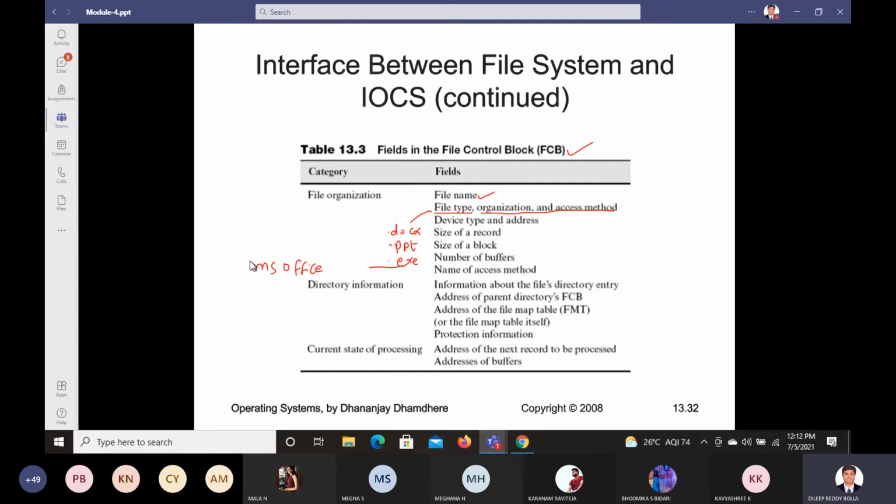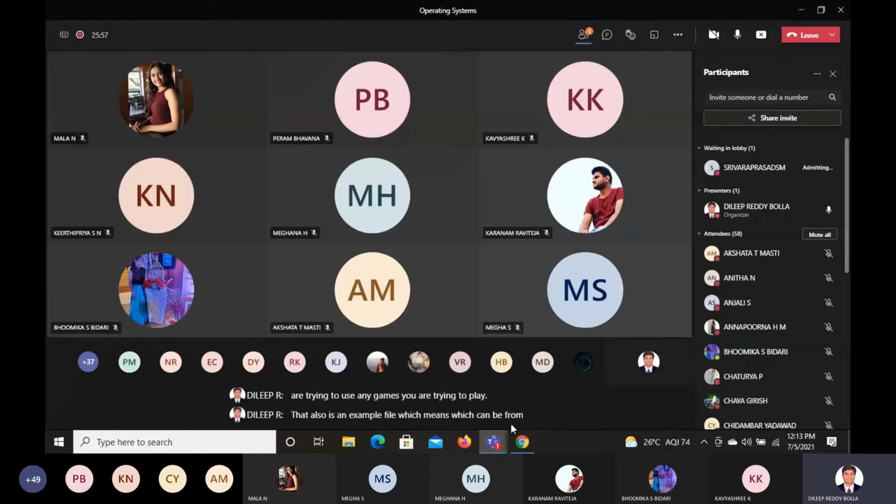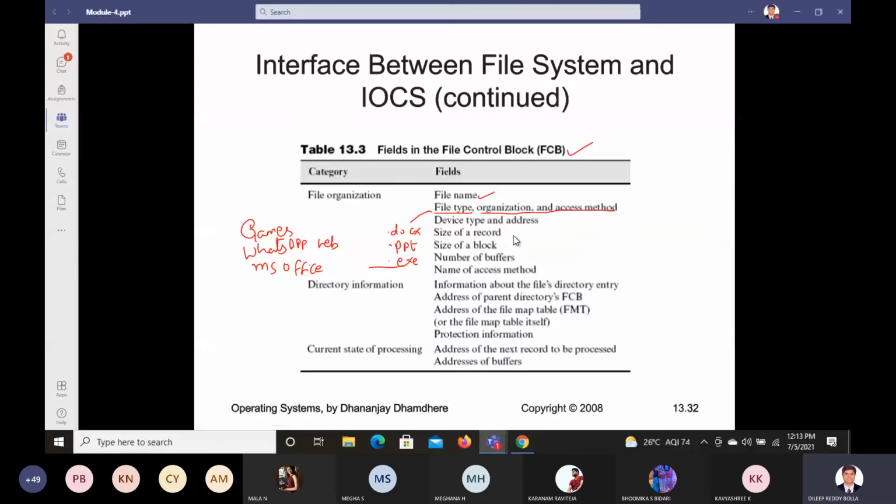Any one of you, can you give an example of applications that you install? Let us say you are using WhatsApp Web. That also will be an executable file. Or any software you are trying to use, any games you are trying to play. That also is an executable file, which can be from different organizations. We are not able to say that it can only be from that corresponding organization. You can identify easily.